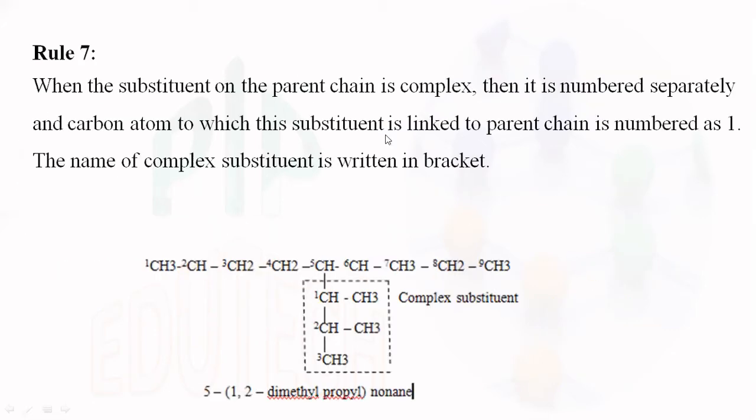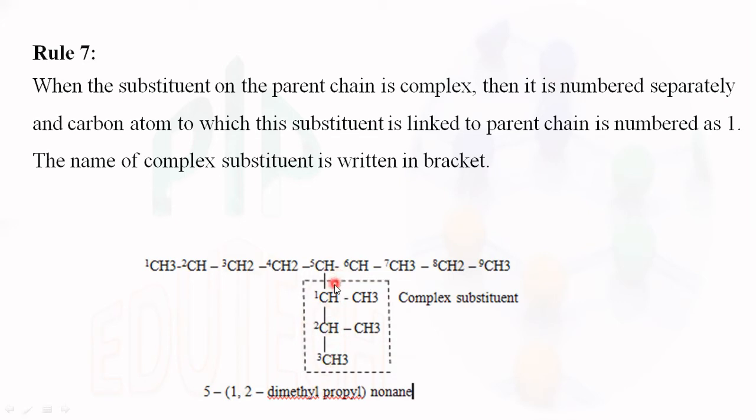Rule number 7. In this rule number 7, see the example given here, there is a parent chain and a substituent which is a complex substituent. So while numbering such types of hydrocarbons, the substituent is numbered separately and it should be written in a bracket. So at the fifth position the substituent is present,